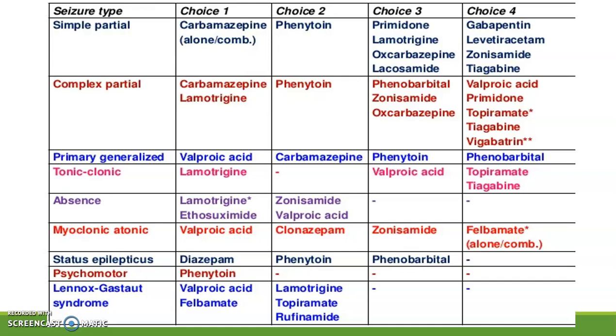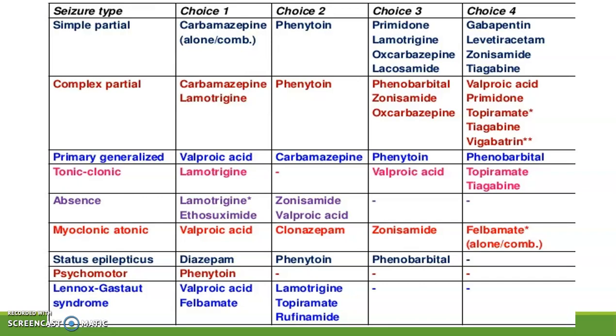For primary generalized seizure, first drug of choice is valproic acid, followed by carbamazepine, followed by phenytoin, and followed by phenobarbital.